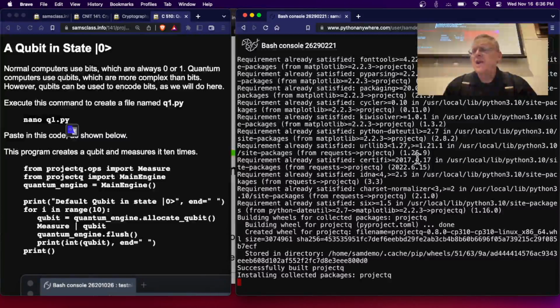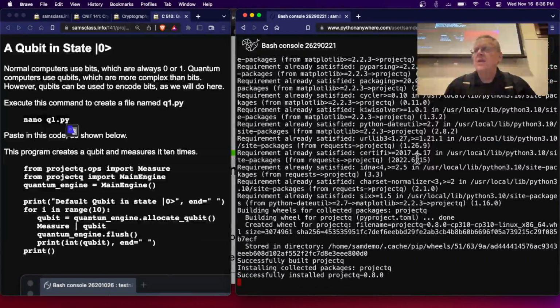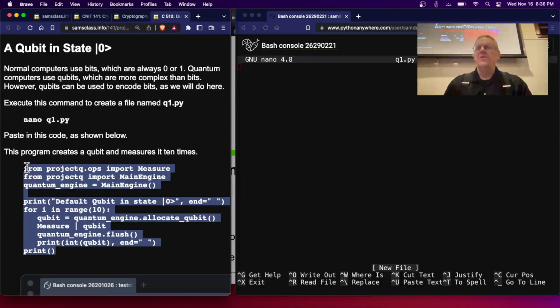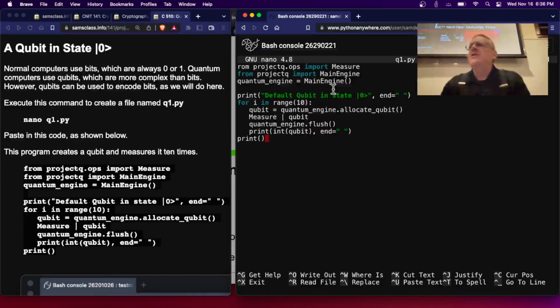All right, so it's installing stuff, collecting stuff. All right. There we go. It has installed Python project Q. So now I create a file called q1.py that includes this code. What this does is import some things from project Q, like measure and main engine. Then it creates a quantum engine. And now I create a qubit, allocate a qubit, which we're going to talk about.